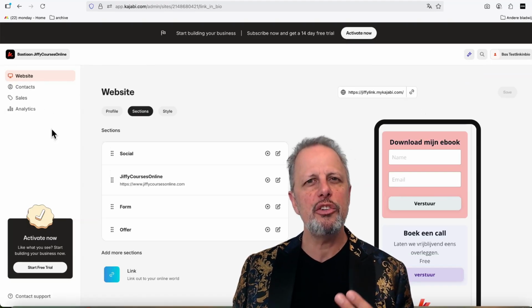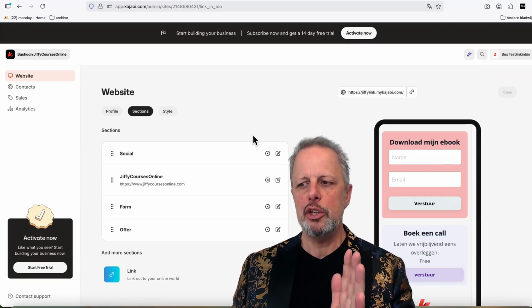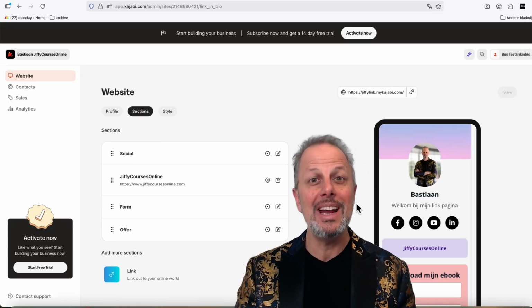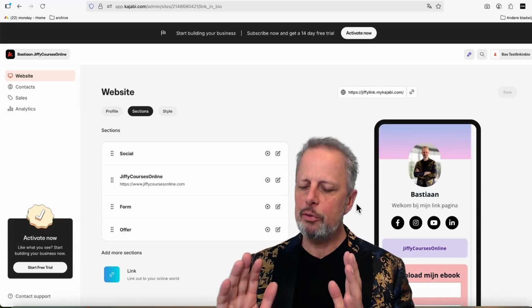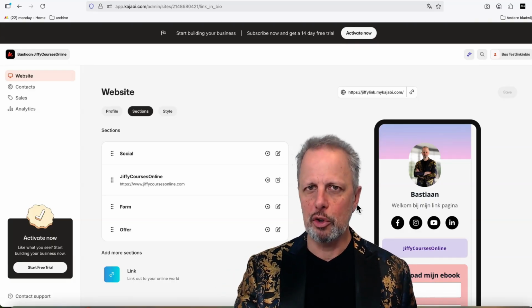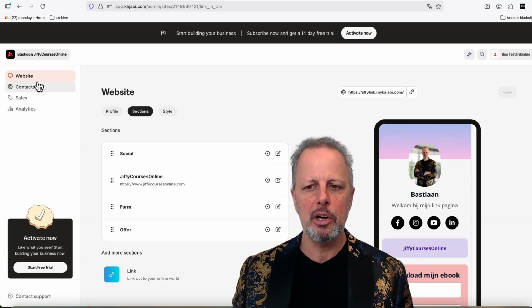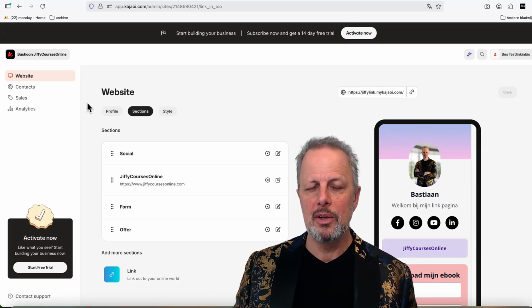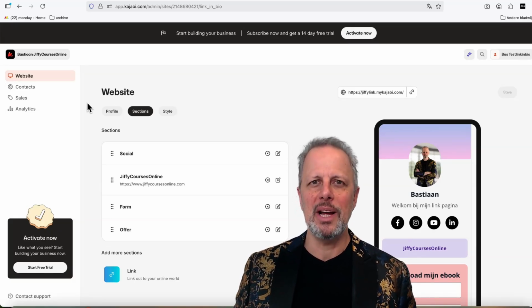But now things change. You can use this page to send people to all kinds of information, and that's for free. But if you're trying to get them from Instagram or TikTok onto your Kajabi account, and they will show up here on the left side, and you want to actually mail them, you need to step into a paid plan in Kajabi.